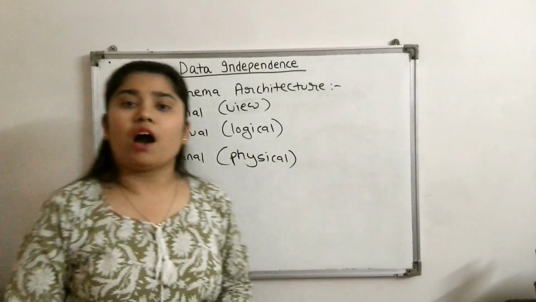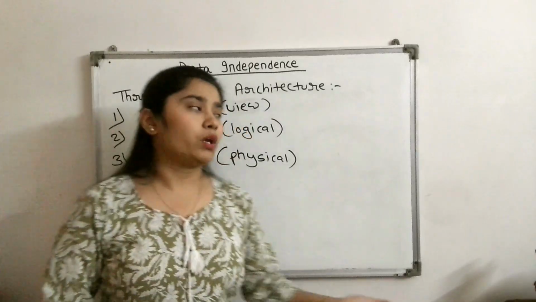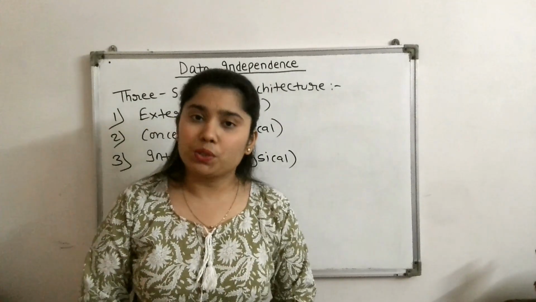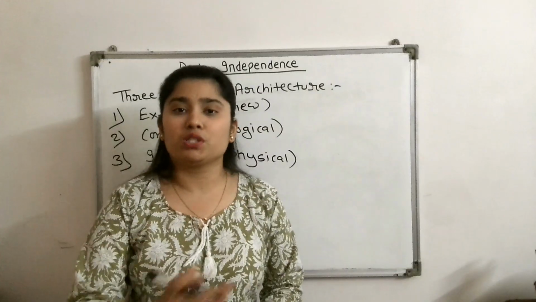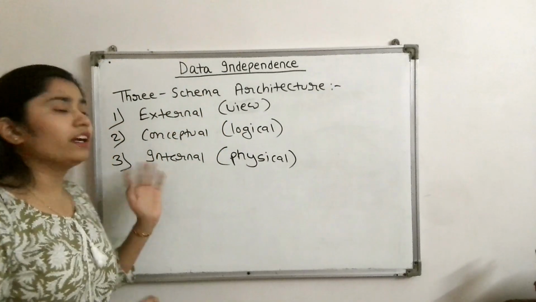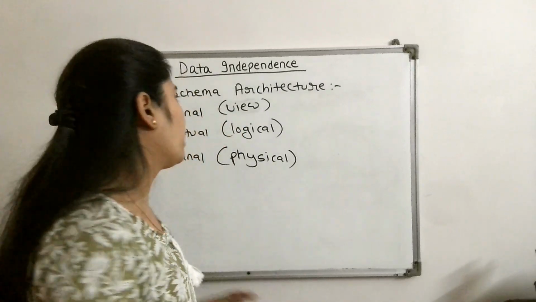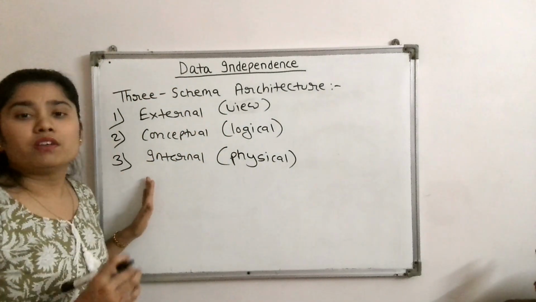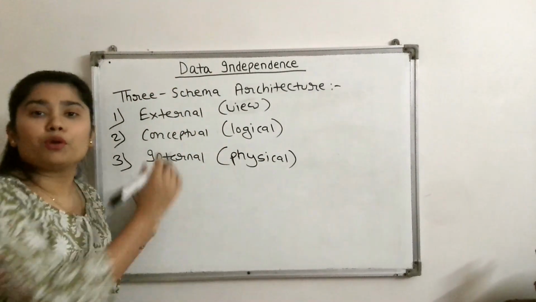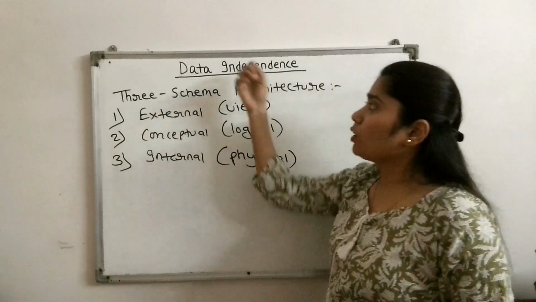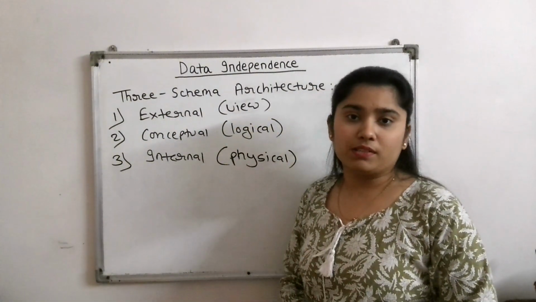The external level means how the user sees the data or the user interface, and the conceptual level means what data is to be stored in the database and what the relationships between those data are. The internal level is how our data is actually stored in the database. I hope you are all clear with these three levels. So now let's move forward to our topic, that is data independence.